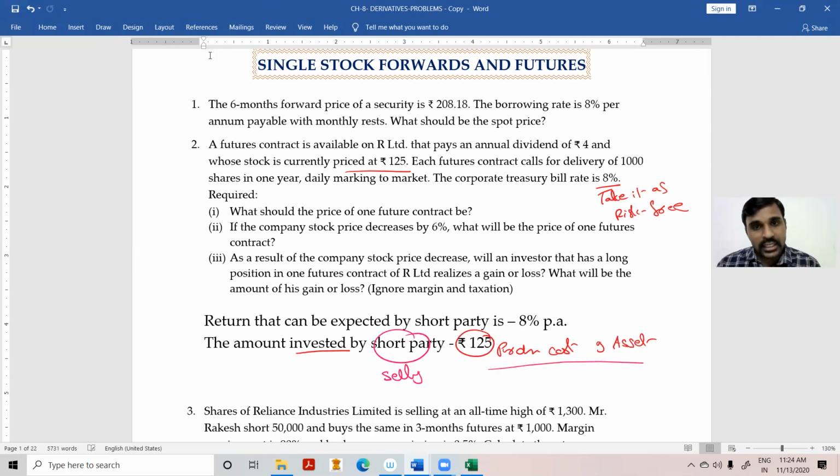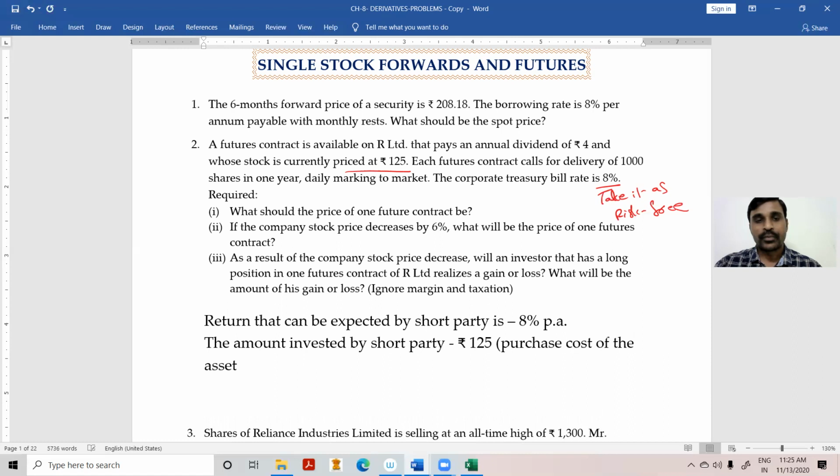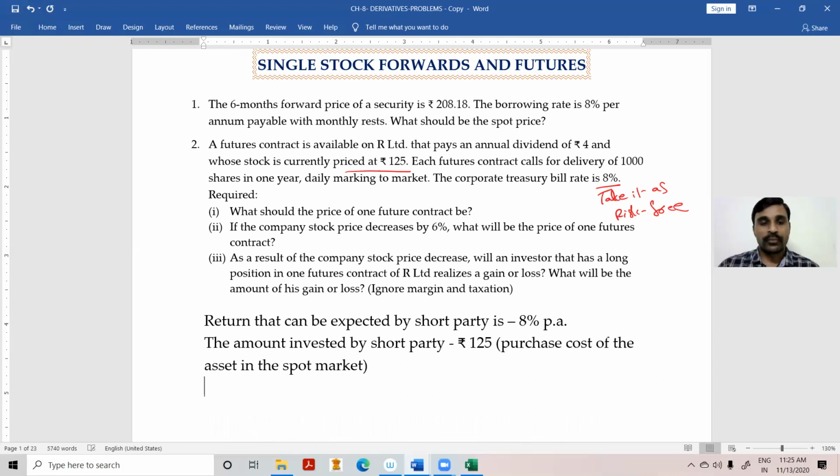I am purchasing now and selling in the futures contract, not purchasing in the futures contract. I am purchasing in the spot market and selling in the futures market. The purchase cost of the asset in the spot market, and the selling price in the futures market. So the amount invested by the short party is rupees 125, the purchase cost of the asset in the spot market.